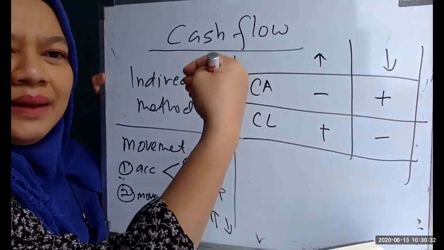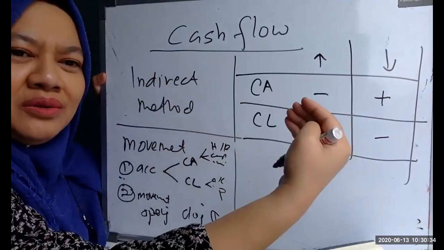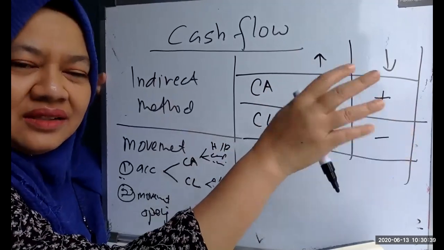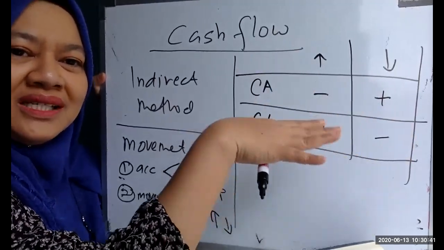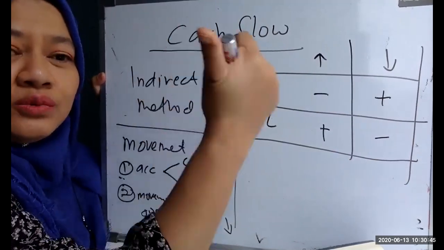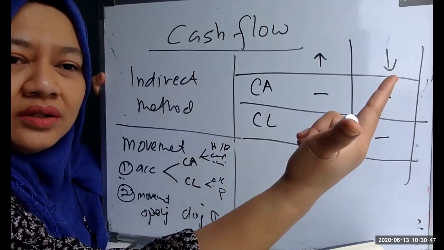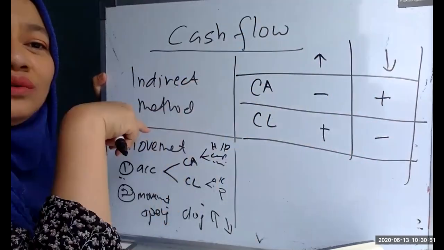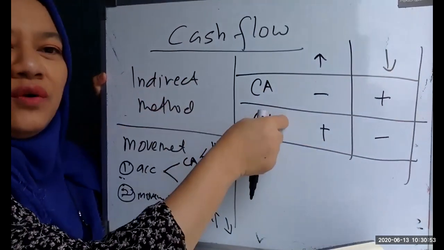So when you do your exam, the first time you go into your exam, if you want to write down this formula, write it down immediately so that you don't forget. This is the third question in your final exam for financial accounting. The first one is on your stock, the second one is on your asset, the third one is on cash flow. So maybe you want to write down this formula immediately.